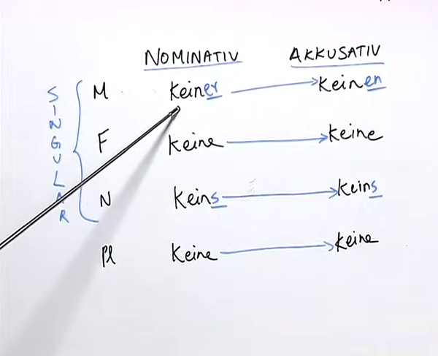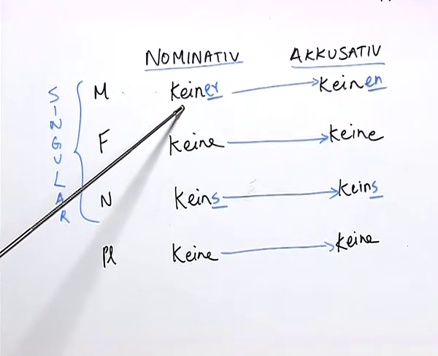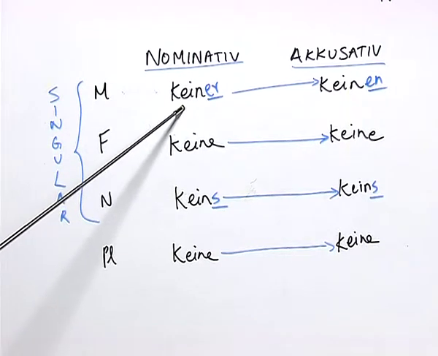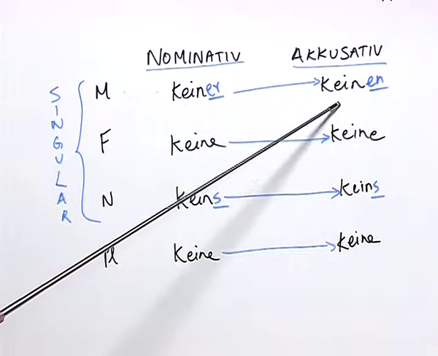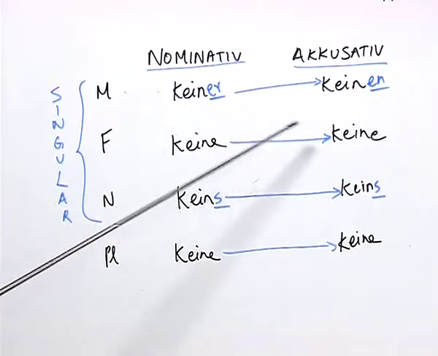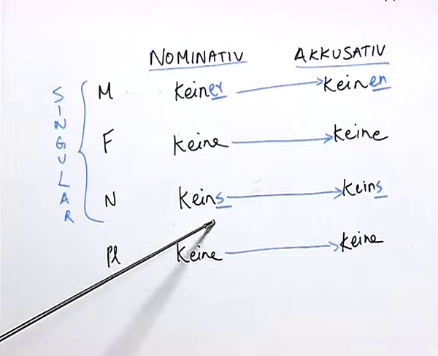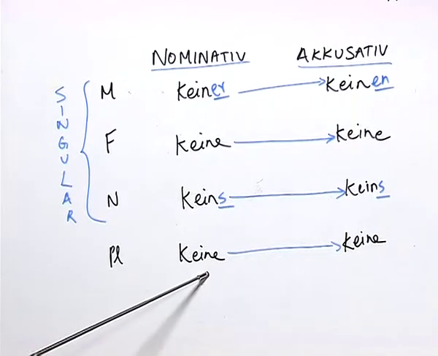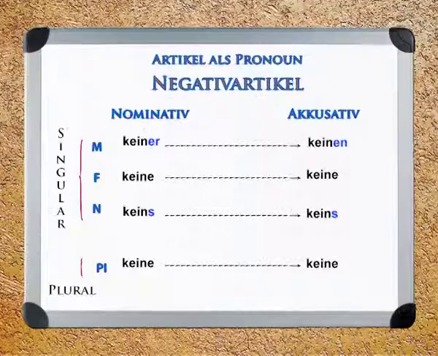If you see here, for the masculine, the negation article, negative article as we call it, becomes from nominative keiner to keinen. Keine remains keine, keins remains keins, and in the plural keine remains keine.